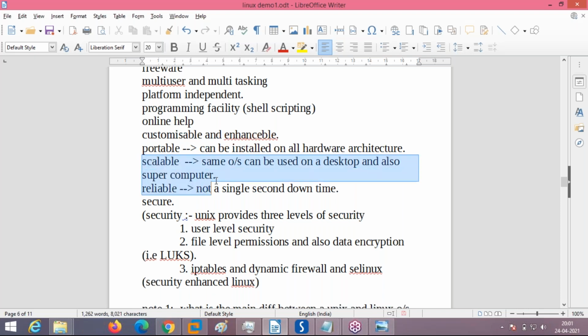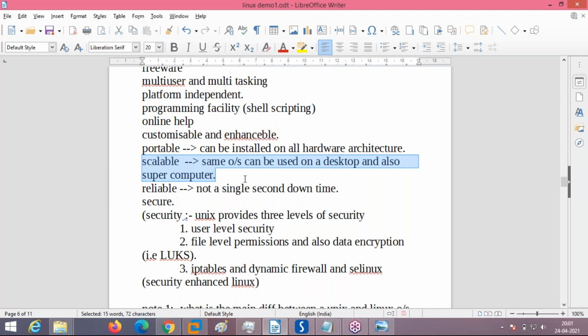Scalable. Scalability means that the same operating system, which is deployed as a client, can be scaled up to a supercomputer also. Same operating system, same software.